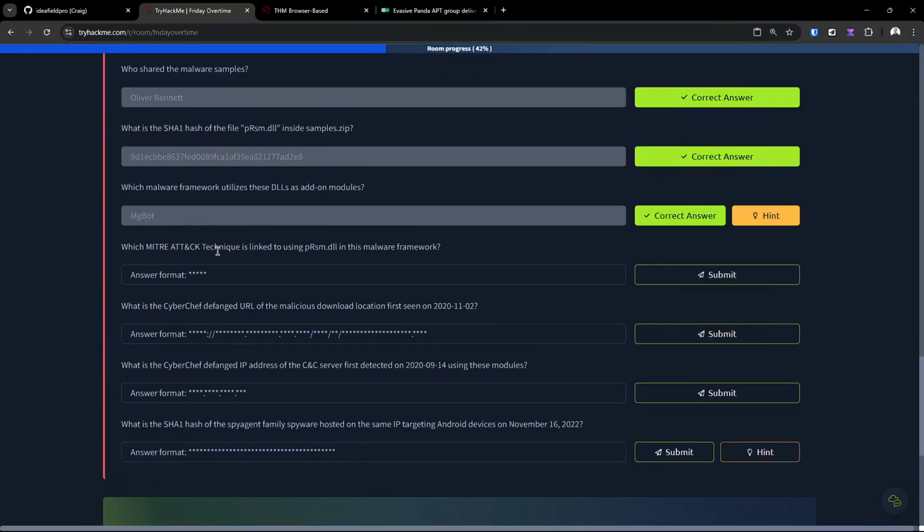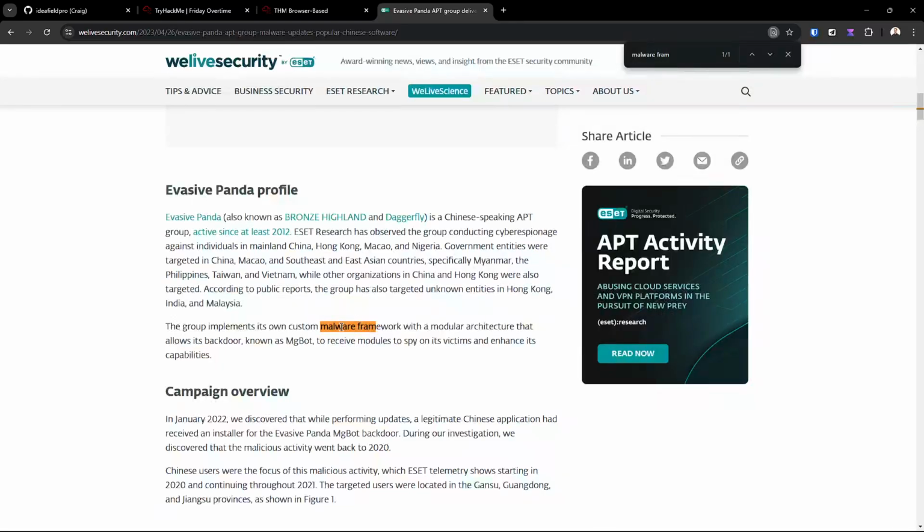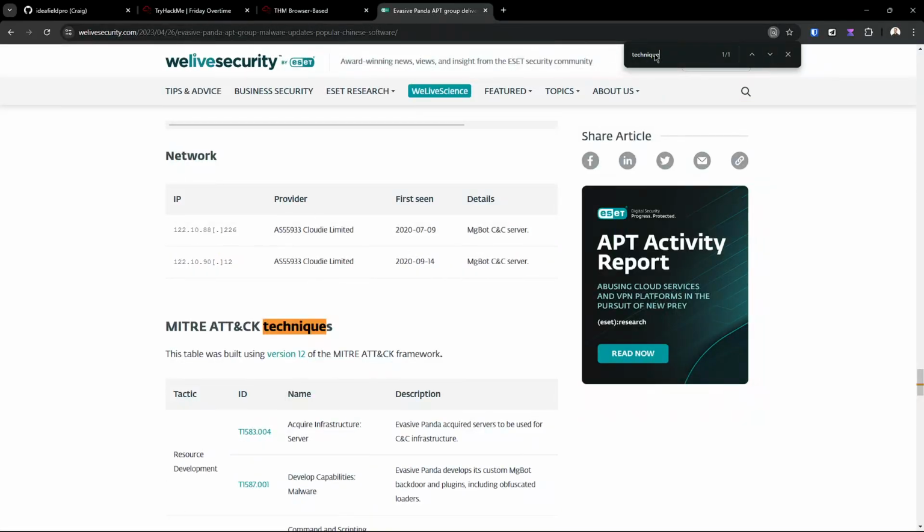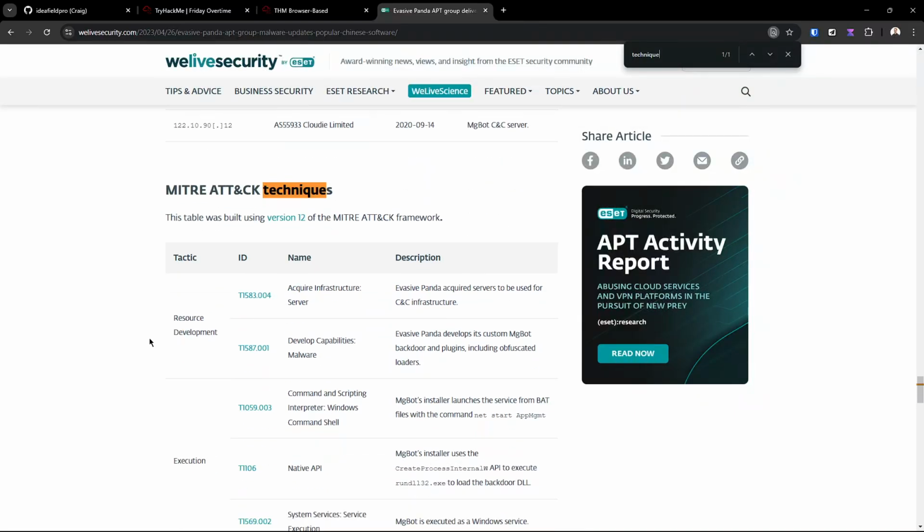Which MITRE ATT&CK technique is linked to using PRSM.dll in this malware framework? All right, so we're looking for a MITRE ATT&CK technique. Let's see if we can find it in this article again. And let's look for technique. All right, MITRE ATT&CK techniques. They do list this in the article. And if we look for maybe, we need this